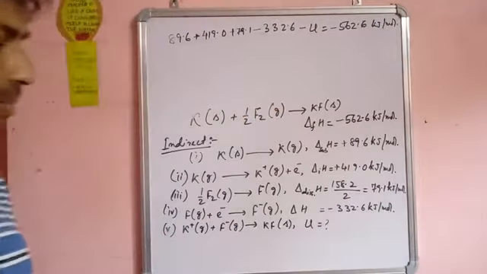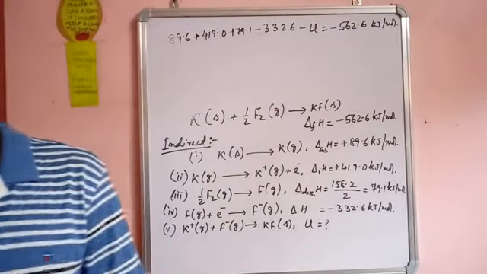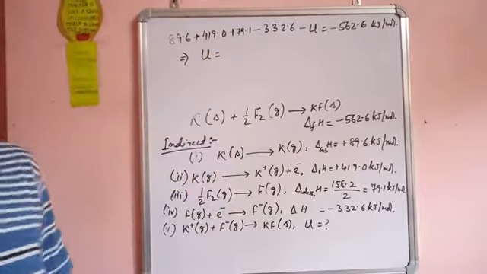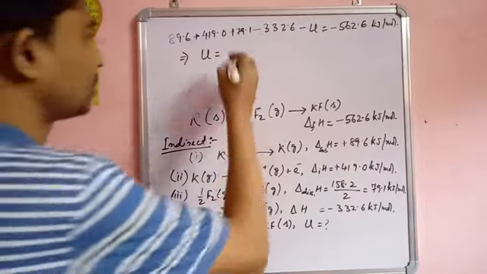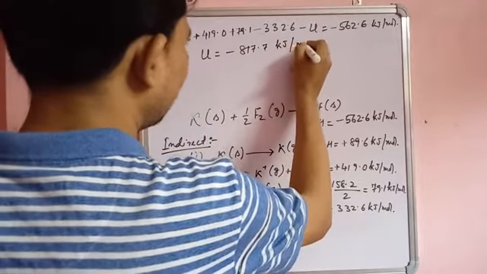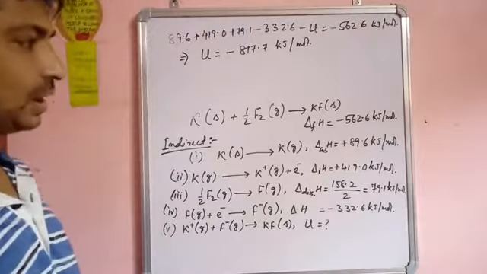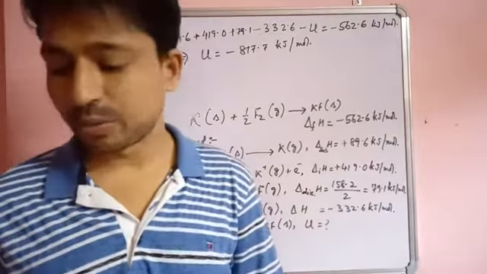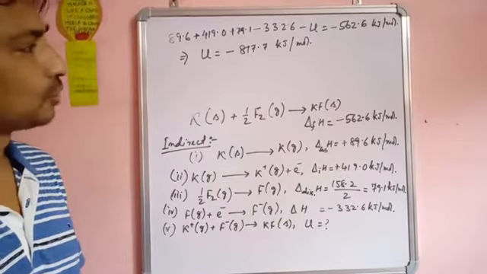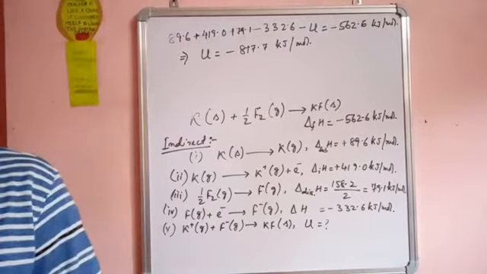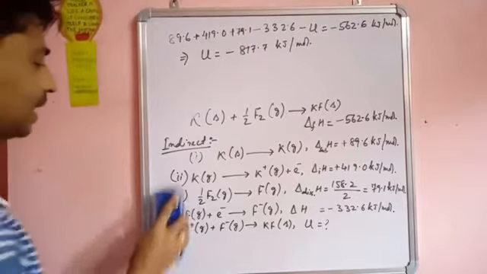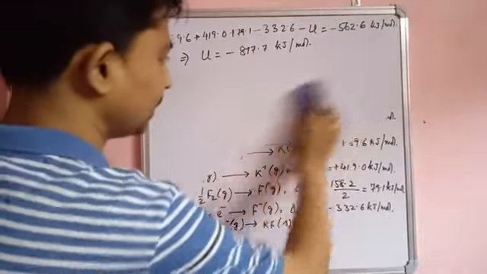Now we can find the lattice energy: U is equal to minus 817.7 kilojoule per mole. So this is the lattice energy. In this way we calculate the lattice energy, which is released when 1 mole of crystalline solid is formed by the combination of two oppositely charged ions in the gaseous state. So we can write this directly in a simpler form.